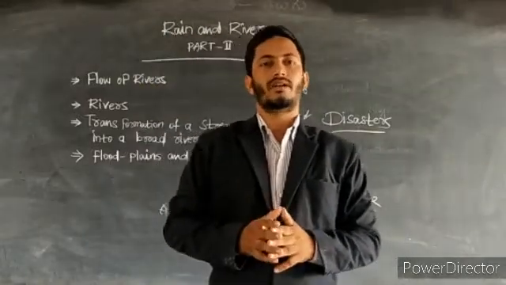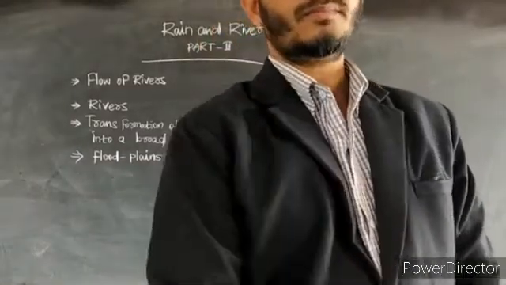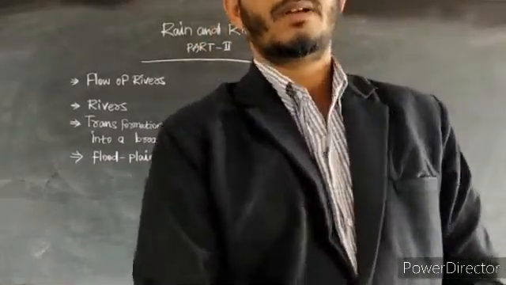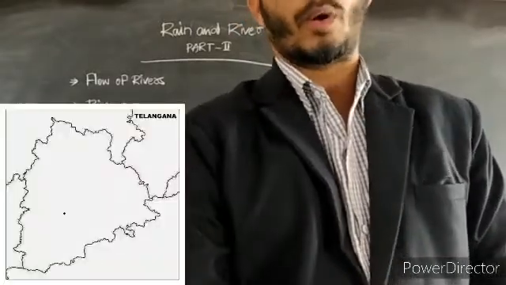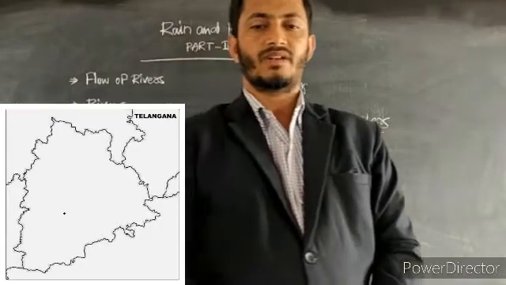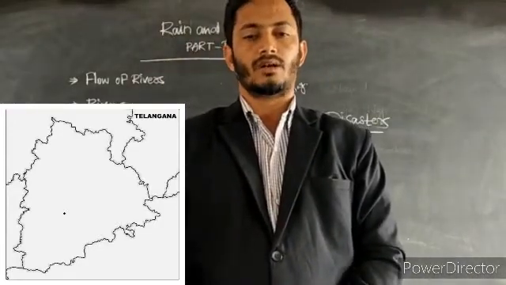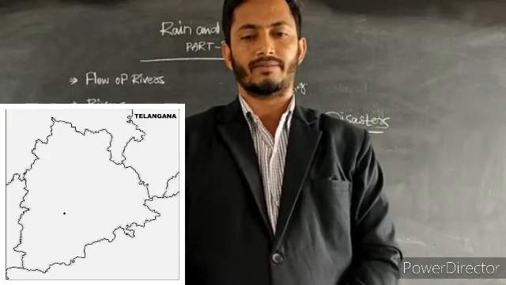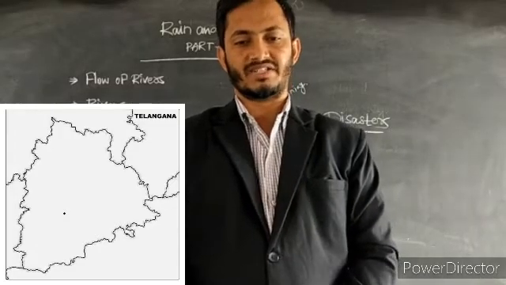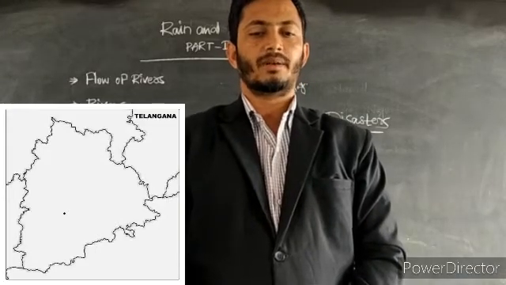Take the Telangana map, and in the Telangana map you have to locate the picture which is given on page number 15. You have to locate the rivers of Telangana like Kadem river, Godavari river, Pranahita river, Manjira river, Musi river, Dindi river, Krishna river, and Peddavagu.